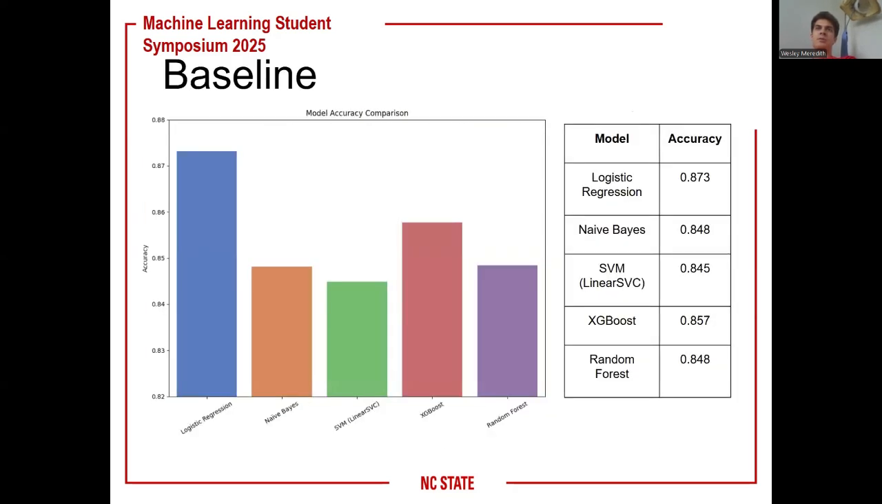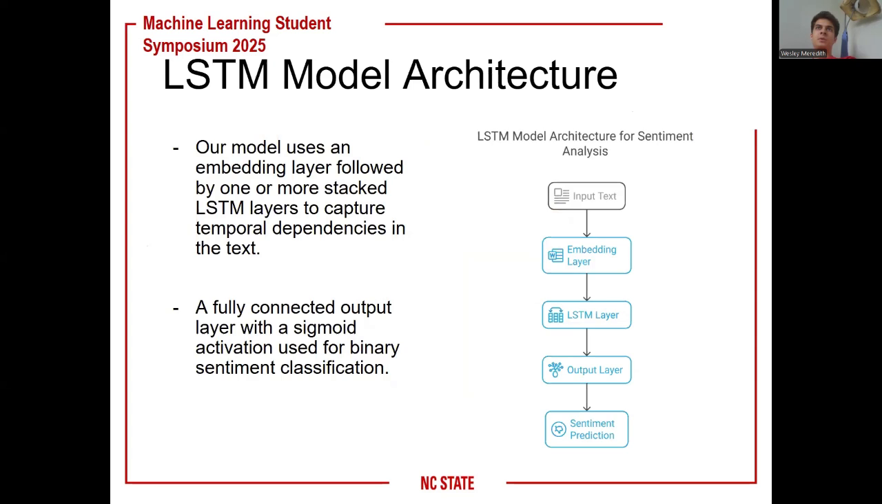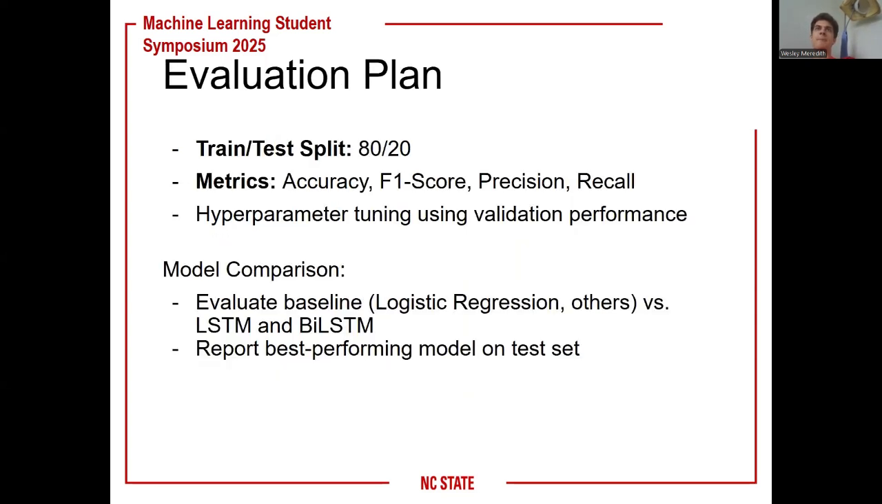For the baseline models, we did logistic regression, naive Bayes, SVM, XGBoost, and random forest, and it turned out the simplest model, logistic regression, performed best on our dataset. Getting into our main models, the LSTM model architecture: we have an input text that uses an embedding layer followed by one or more stacked LSTM layers used to capture temporal dependencies. Then we have a fully connected output layer with sigmoid activation for binary sentiment classification. So that's what the LSTM looks like.